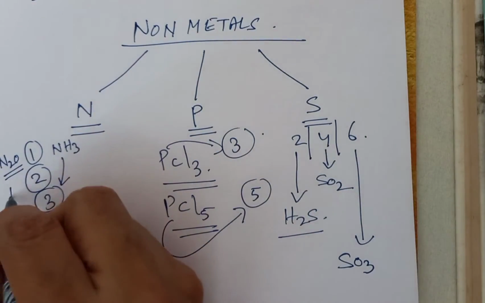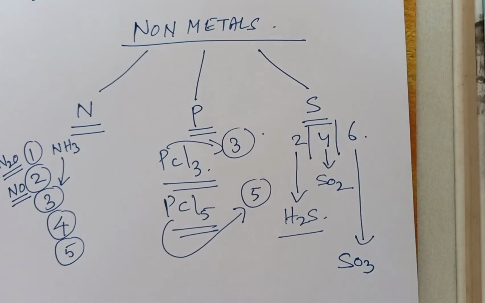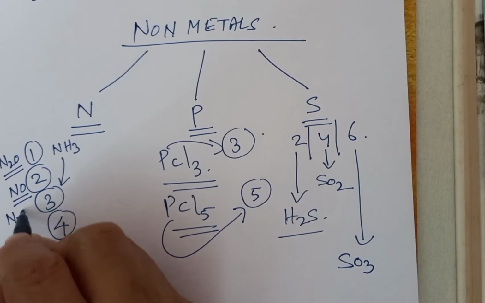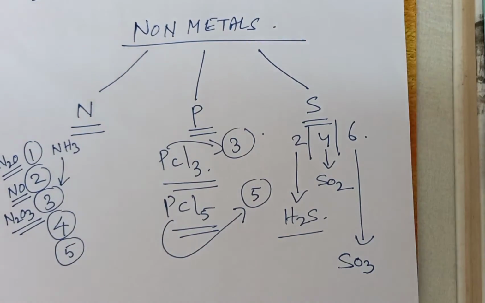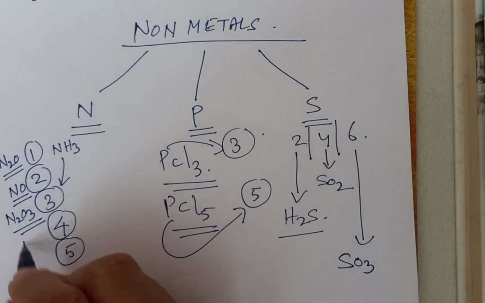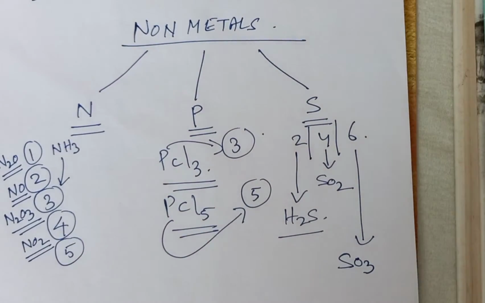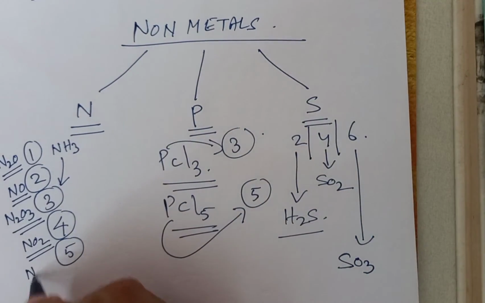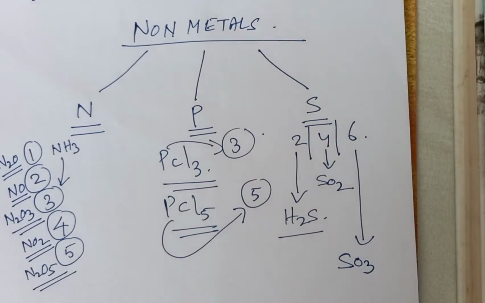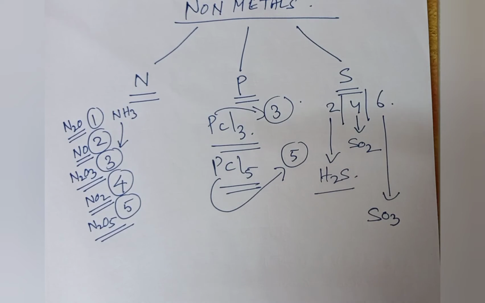Then in NO, the valency of nitrogen is 2. Then again in N2O3, the valency of nitrogen is 3. Then in NO2, the valency of nitrogen is 4. And in N2O5, the valency of nitrogen is 5. Okay. Now we will understand why some elements show variable valency. What is the basic reason behind that?